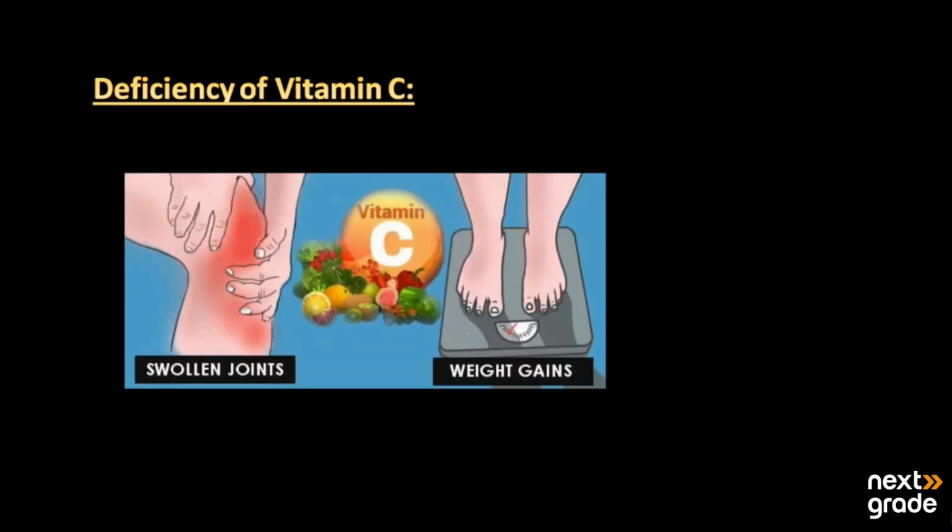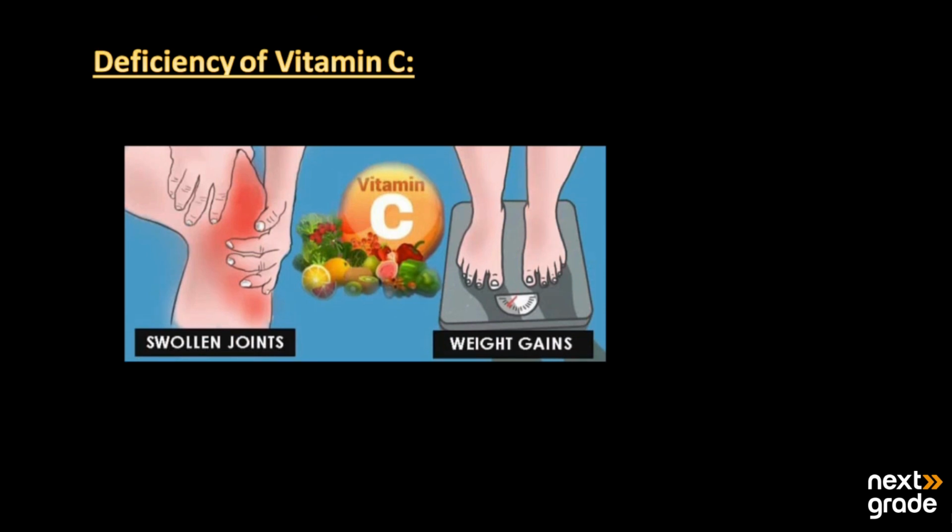Then we have the deficiency of vitamin C. Vitamin C is a water soluble vitamin, so if we take it in excessive amount there will be no harm to the body. If we have its deficiency, then the joints start to swell up and we start to gain weight. These are the two symptoms or diseases that may be caused due to the deficiency of vitamin C.